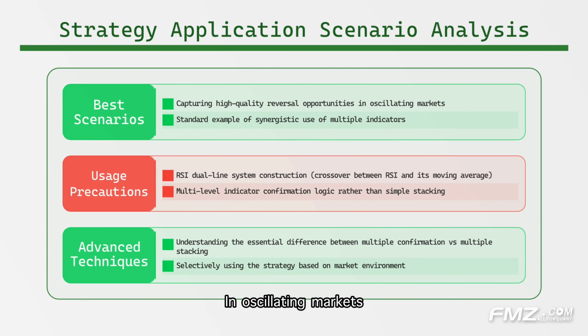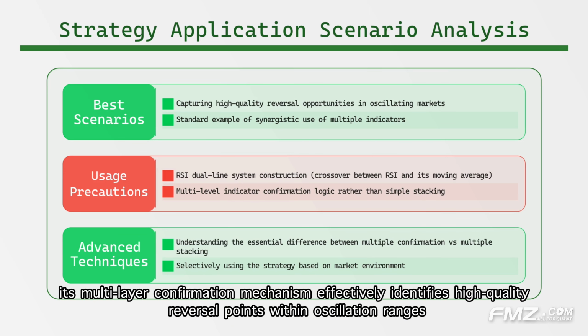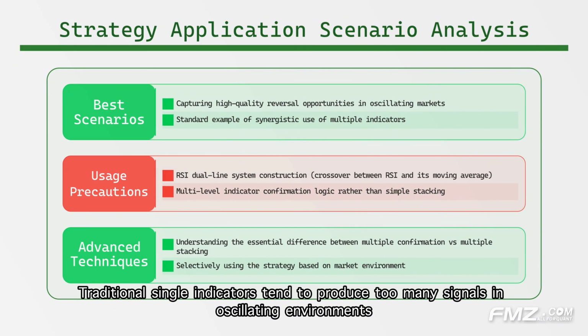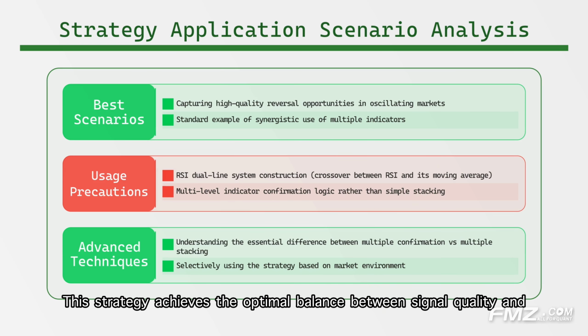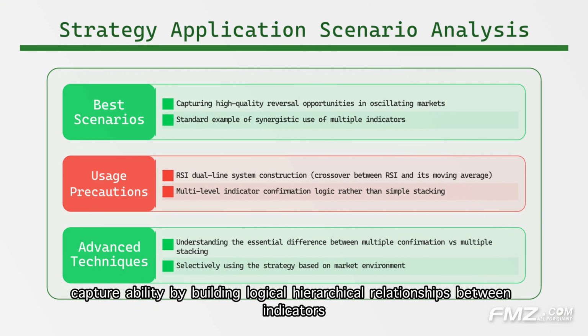In oscillating markets, this strategy shows excellent performance because its multi-layer confirmation mechanism effectively identifies high-quality reversal points within oscillation ranges. Traditional single indicators tend to produce too many signals in oscillating environments, while simple multi-indicator stacking often misses opportunities. This strategy achieves the optimal balance between signal quality and capturability by building logical hierarchical relationships between indicators.